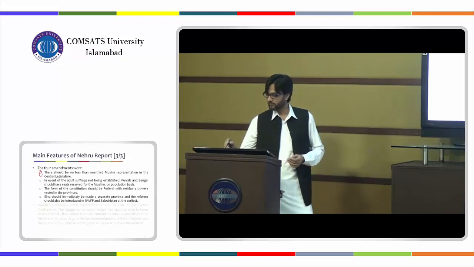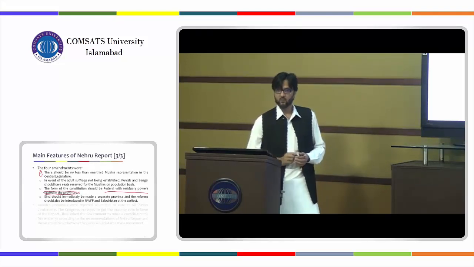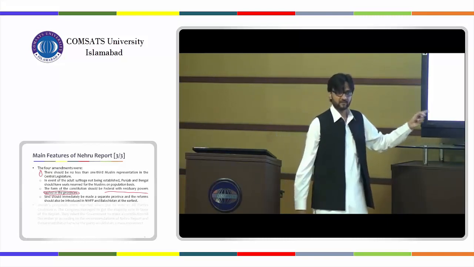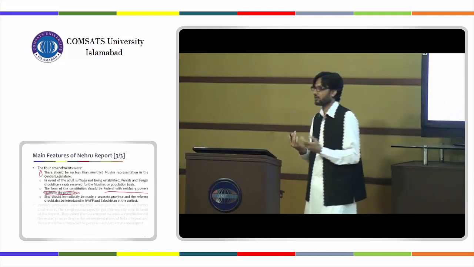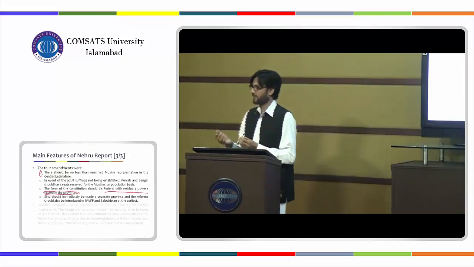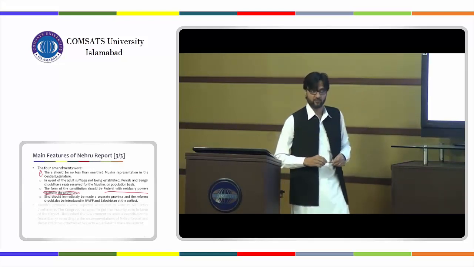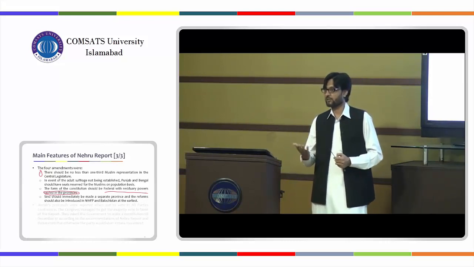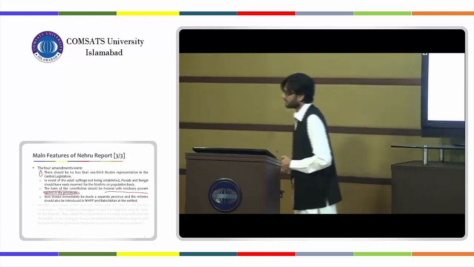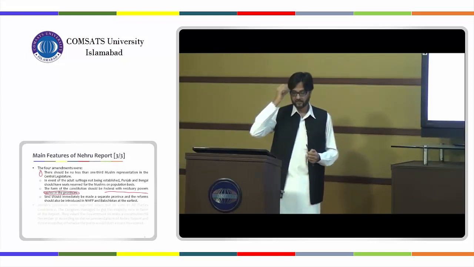The form of the constitution should be federal with residuary powers vested in the provinces. Now they were asking for them to be vested in the center. The Muslim League is asking that these should be vested in the provinces, because they know that we cannot come into power in the center. We would be ruling some of the provinces in India, and these residuary powers should be vested with the provinces, so that the Muslims can do legislation for their own communities in their own provinces, right? This was more of a demand for provincial autonomy.